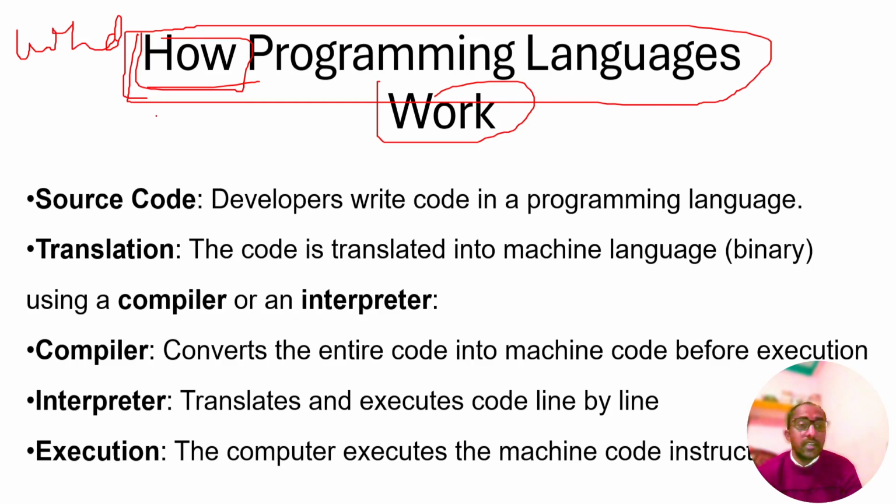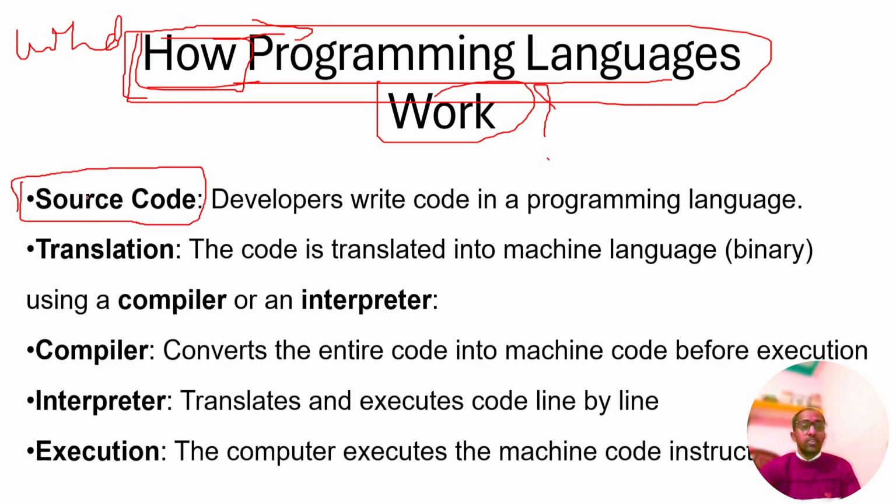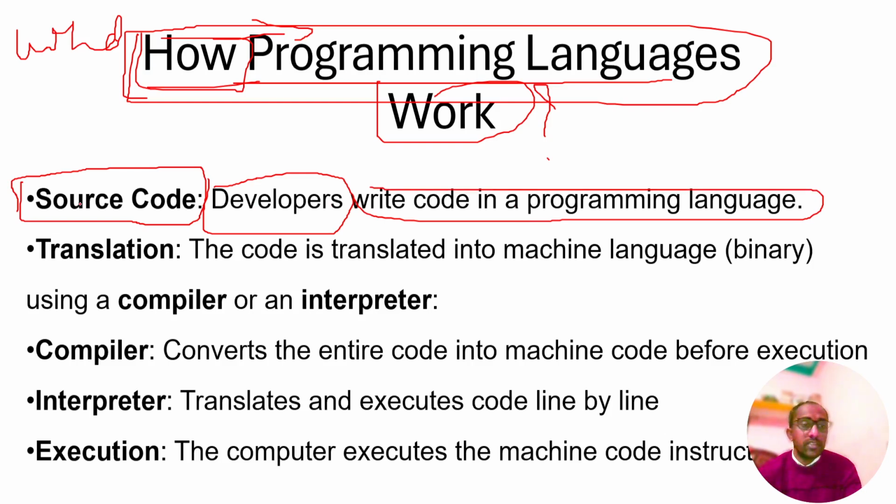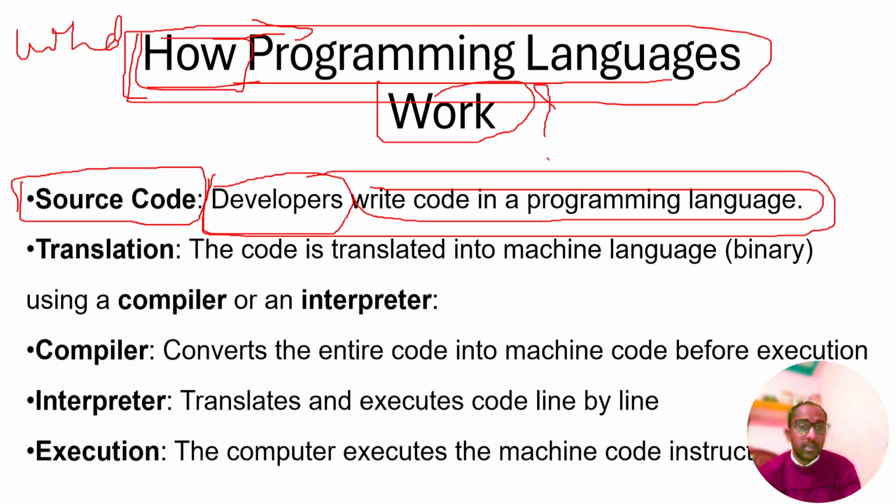Now we reach the point of how the programming language works. The first one is source code. Developers are those who write code. Developers write code in the programming language. The first one is the code which was written: instructions, that is the source code.